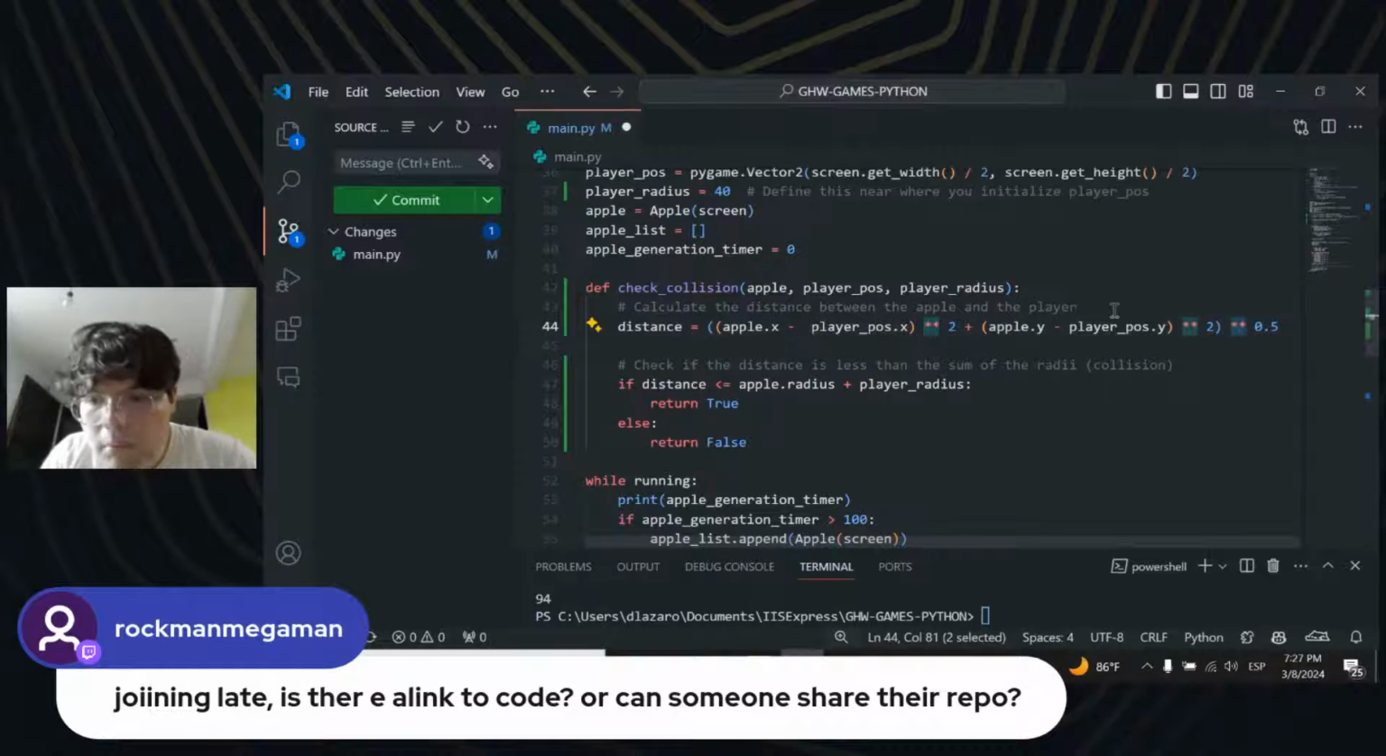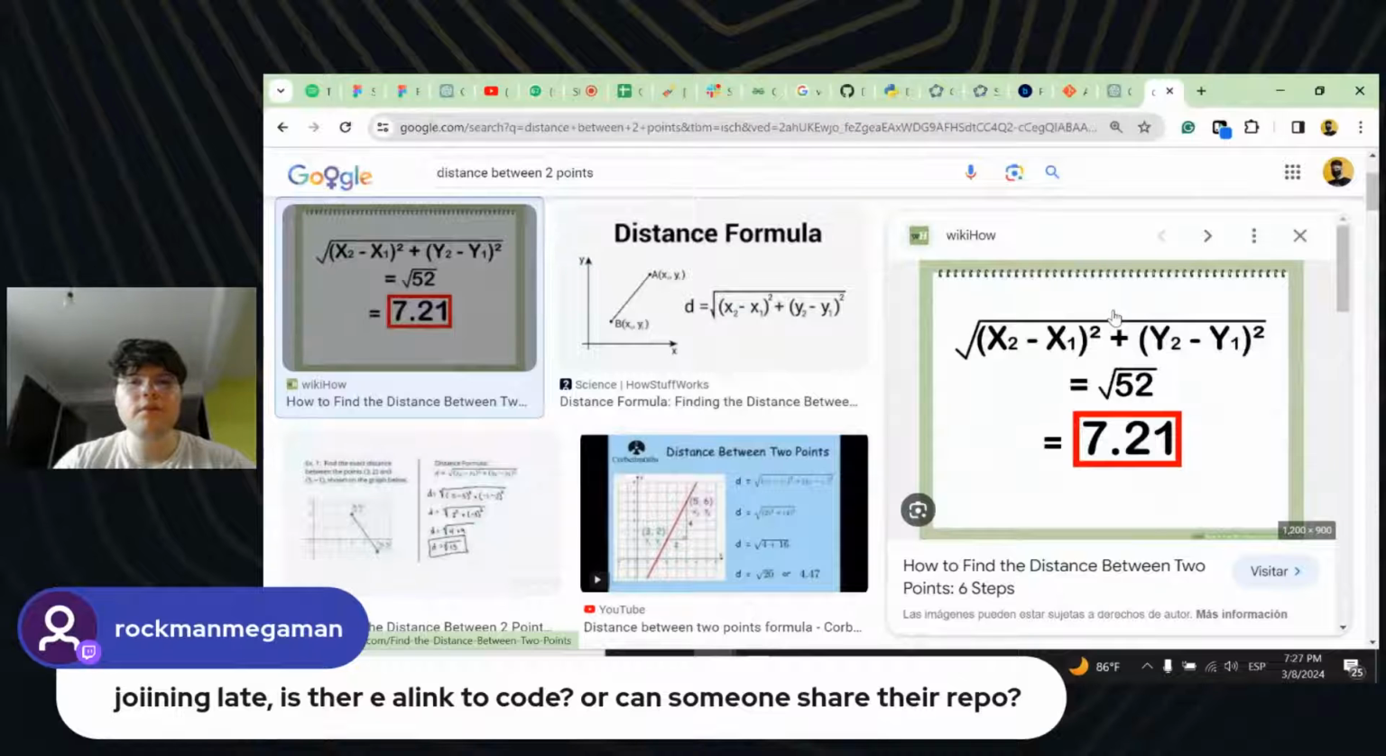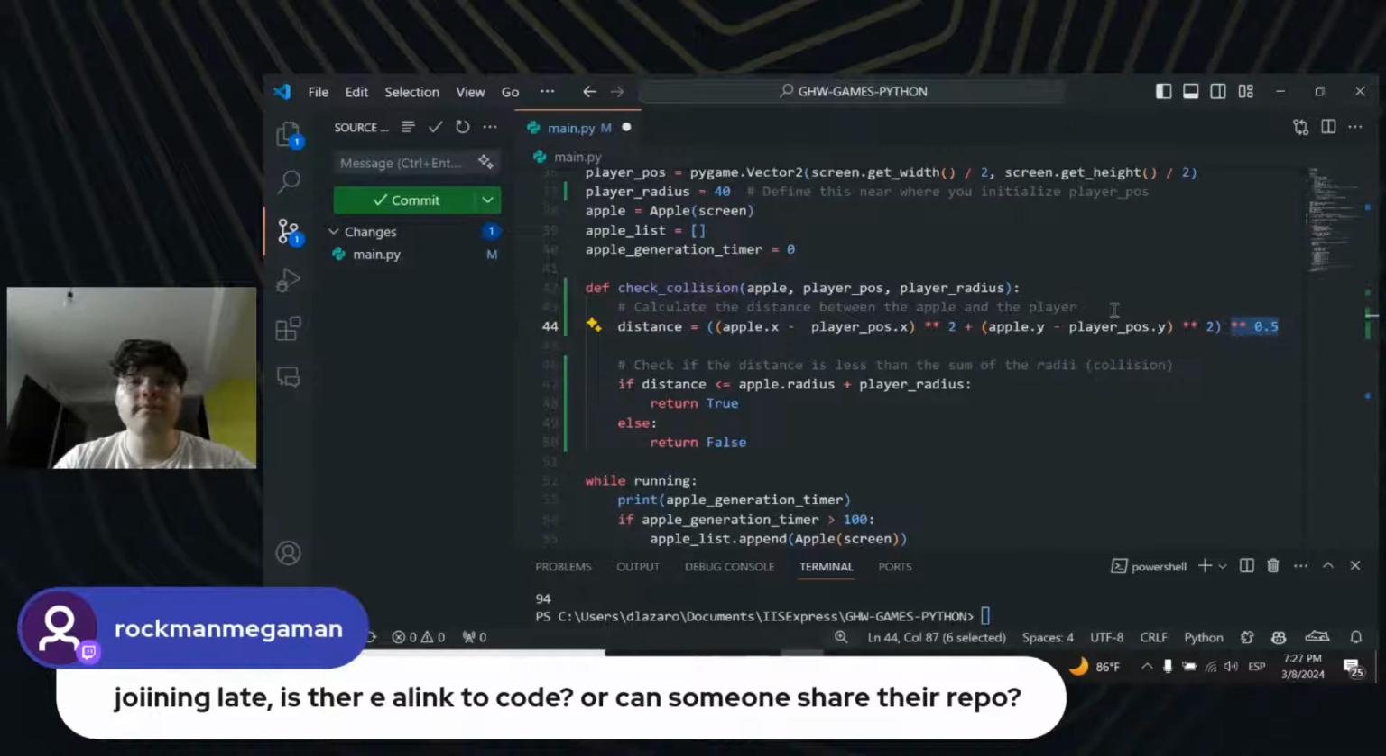I think instead of using the square function, we're just raising it to the power of one half. So check if the distance is less than the sum of the radii, collision. If the distance is less or equal than the apple radius plus the player radius, then we're going to return true, and else we're going to return false.